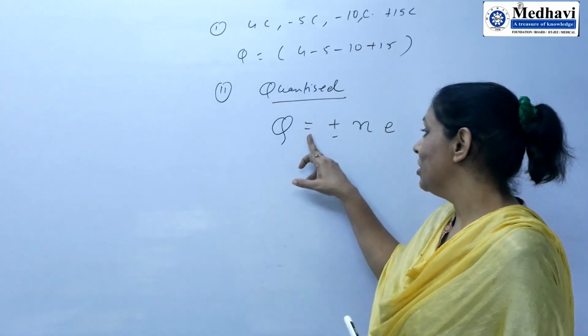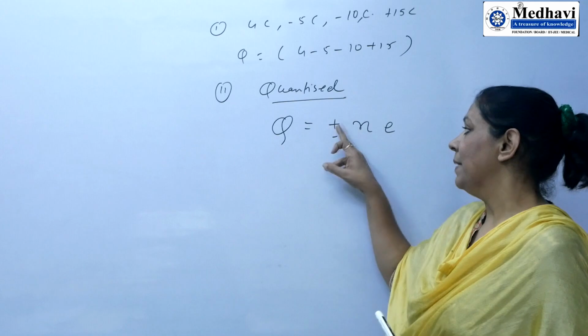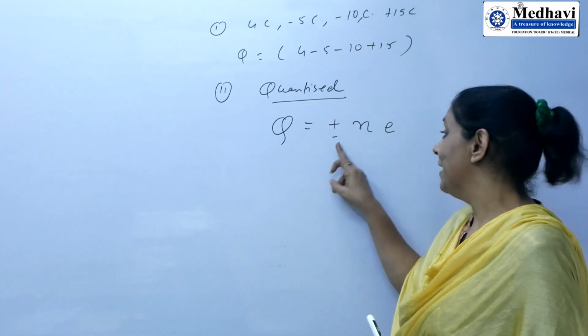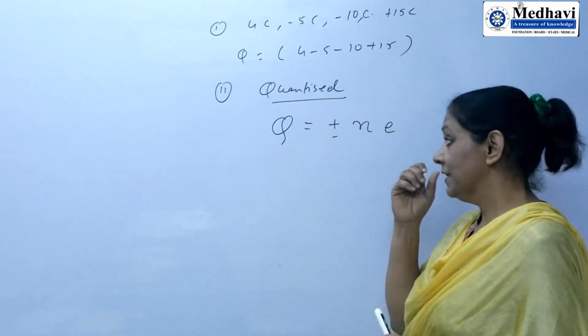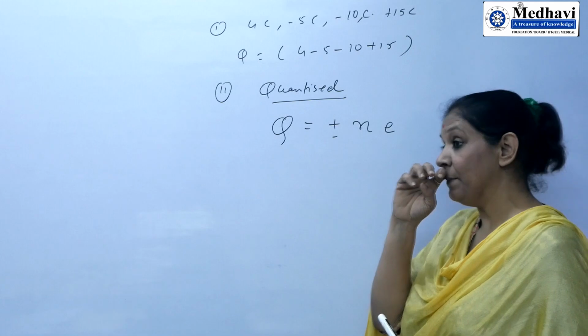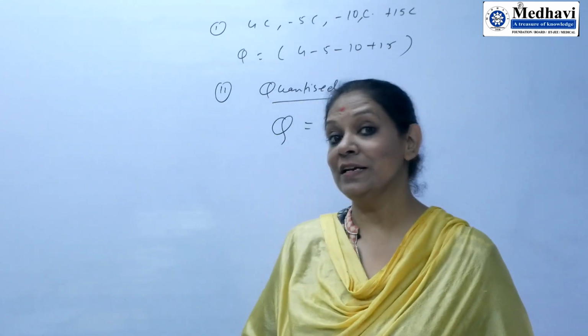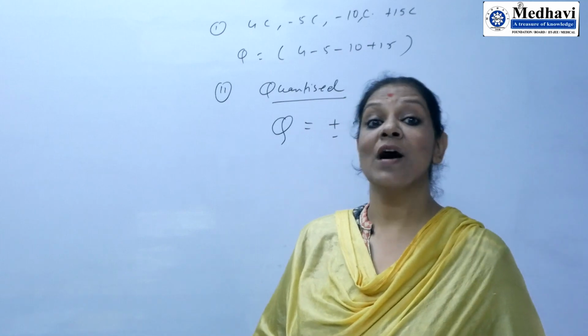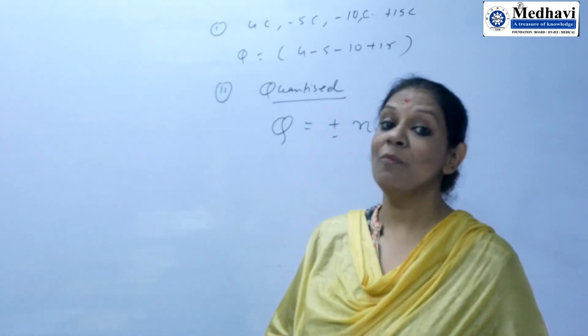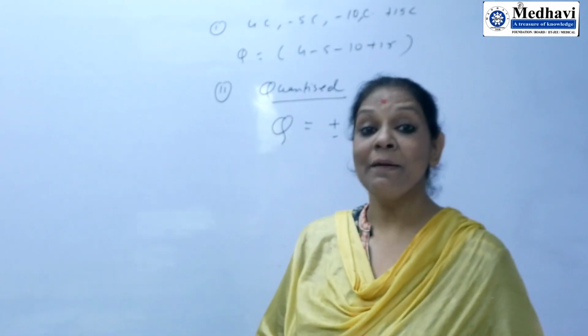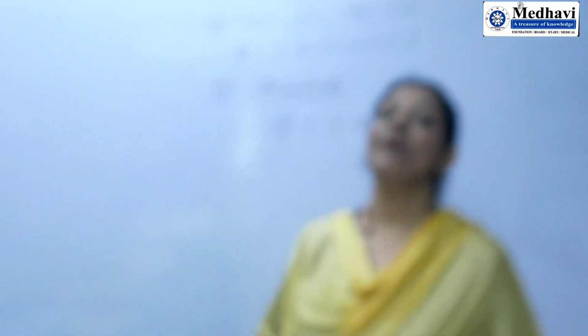Here Q is equal to plus minus Ne, plus for the positive charge, minus for the negative charge. That is its importance. What is the importance of quantization of charge? That charge will always be transferred from one body to another body in the form of discrete lumps or in the form of packets.